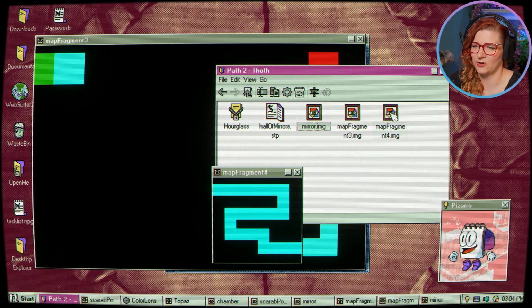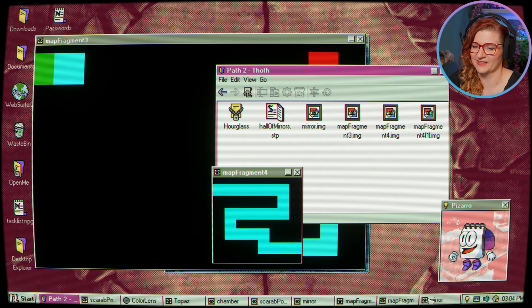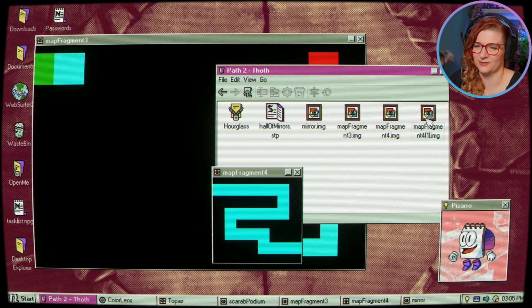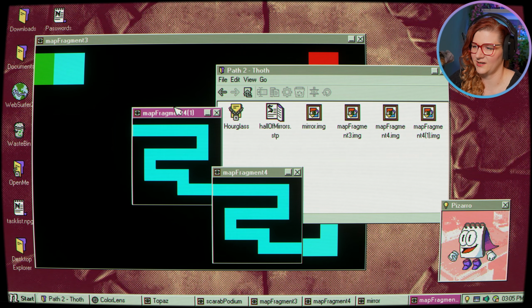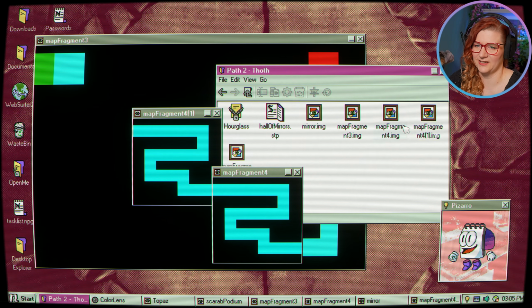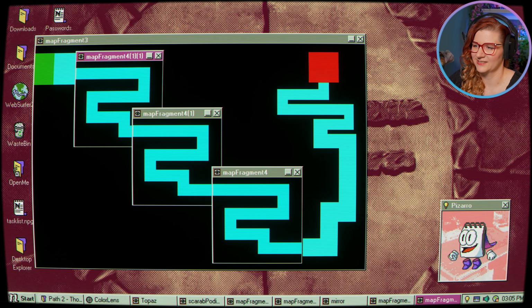I mean, we can copy them, right? We can duplicate the files. I was like, can we stack them? But apparently I have too many windows open. This is too many windows for this game. I've closed some files, so hopefully I can open the copies. Will it stack up to our exit if we duplicate this again? Yeah, I mean, it will form a path. It's just whether the game will agree to it.